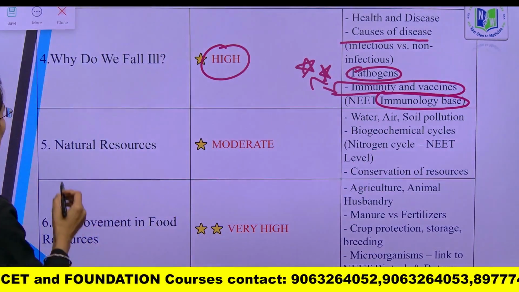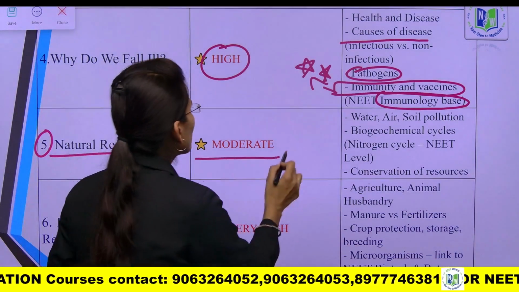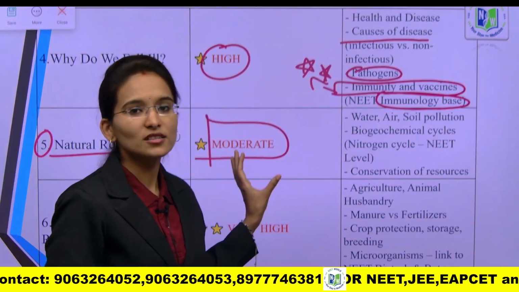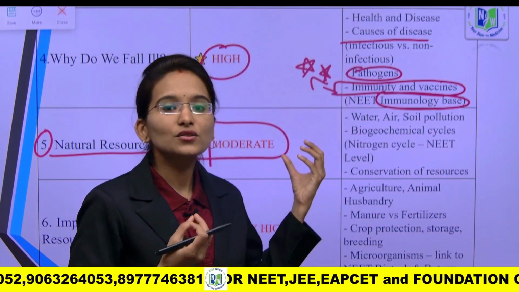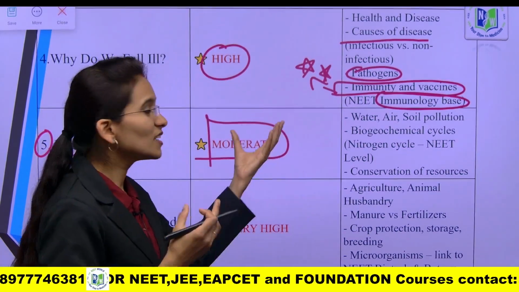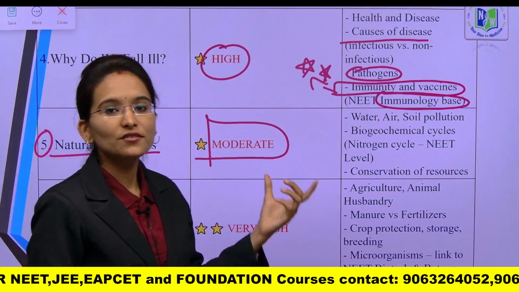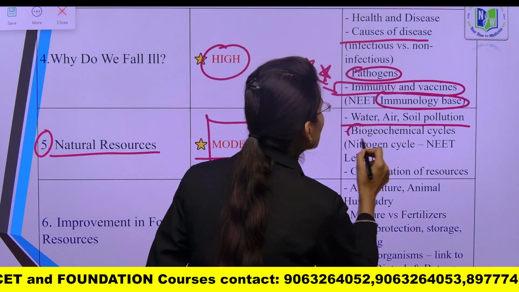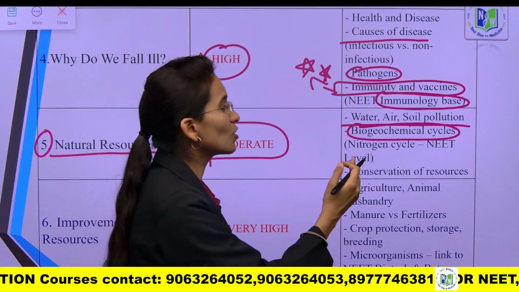Yes. Next, coming towards the 5th chapter, natural resources, it is a very moderate chapter, so you can skip it. So you can skip this particular chapter. This is a very general chapter, and it is very much useful if you prepare very highly for your boards. But for the foundation, it is not that much required, but it is very important for the CBSE boards. So here you need to focus just on the biogeochemical cycles, water pollution, air pollution, soil pollution.